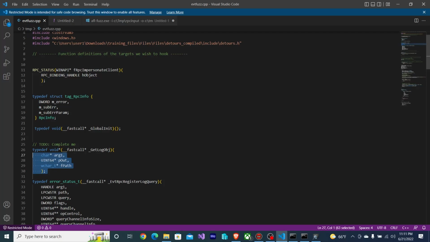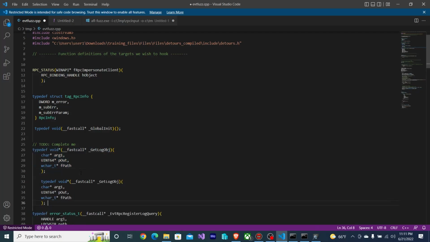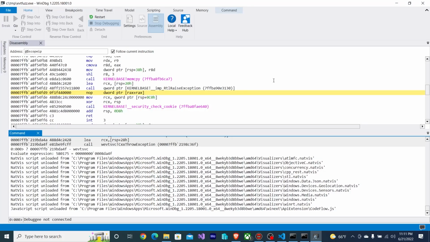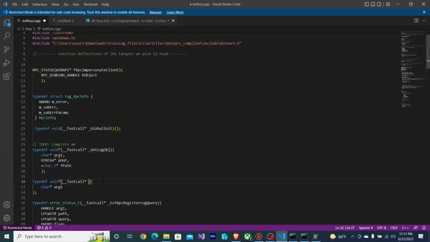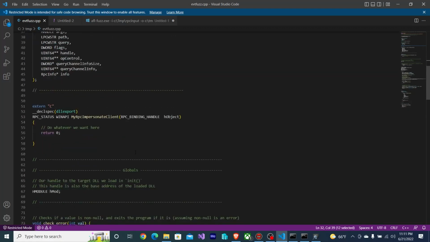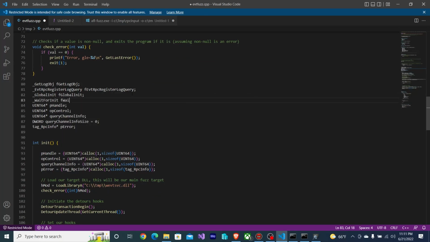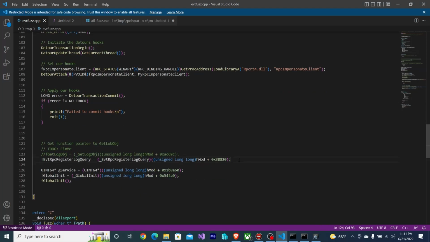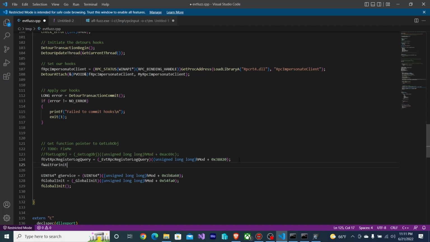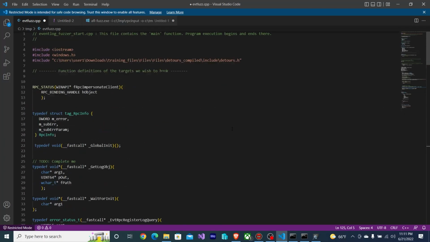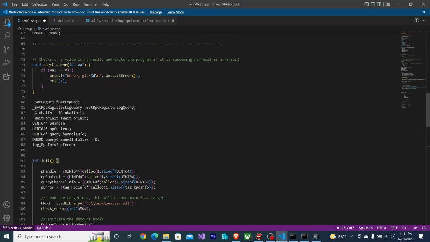Go here. First, what is the argument? Oh, it doesn't matter what it is. It is underscore wait for init. Define it as a global, F wait for init, and then of course set it to a valid pointer. Actually, I'm going to be using it for hooking, right? So I'm going to have to define that a little bit differently.